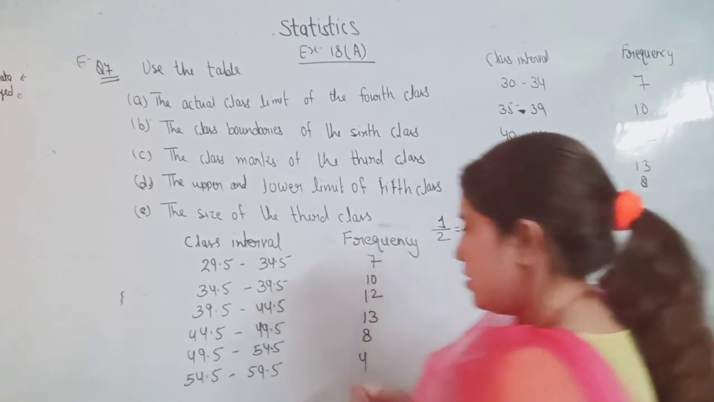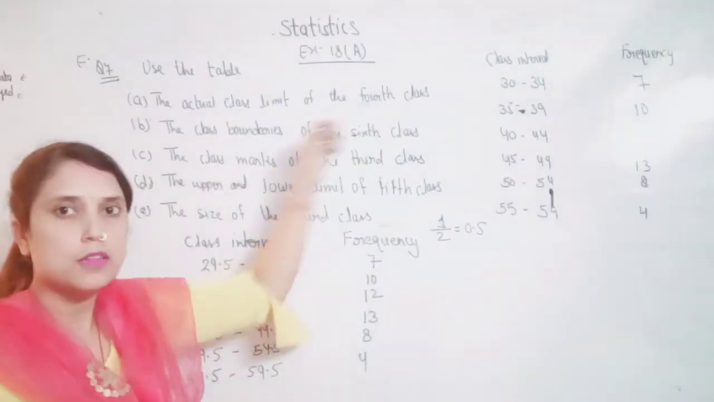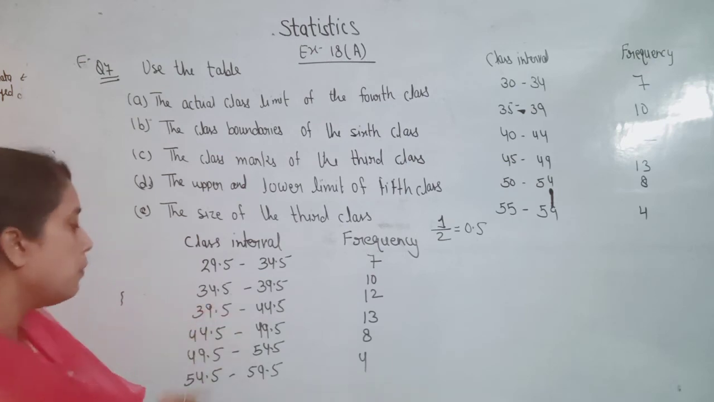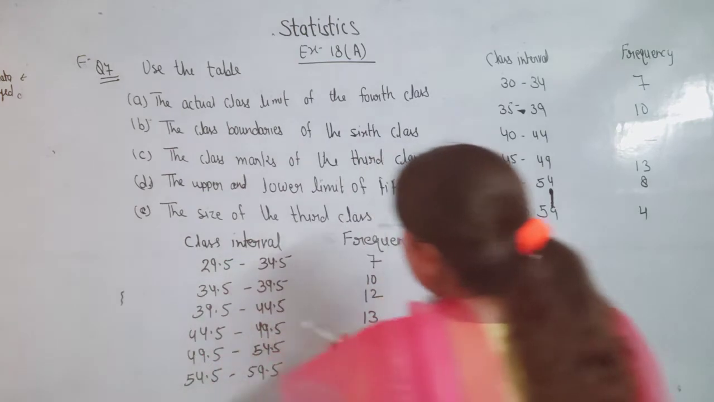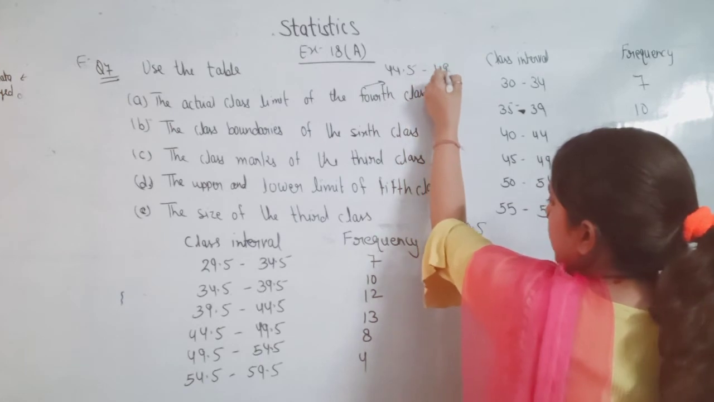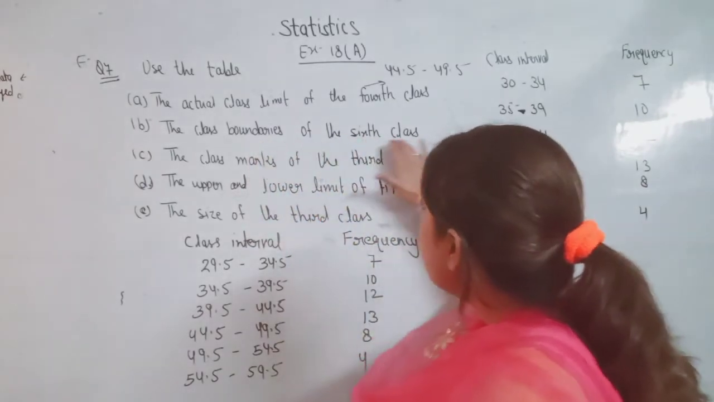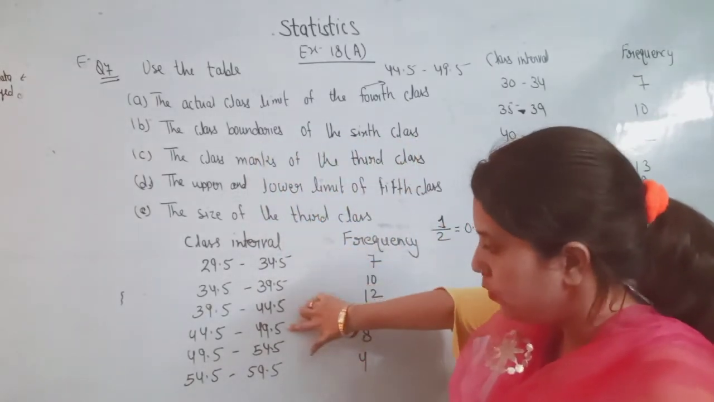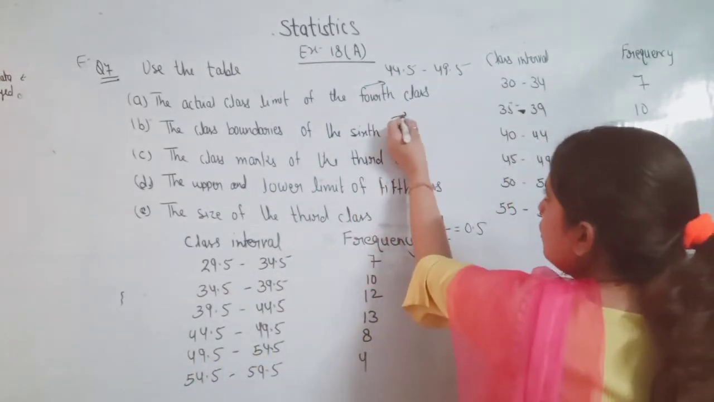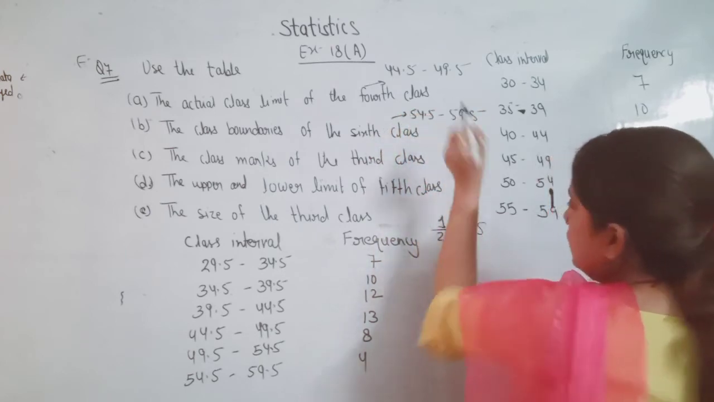Now let's read the question. The question says the actual class limit of the fourth class. The fourth class is first, second, third, fourth. The actual class limit is 44.5 to 49.5. So the answer of the first part is 44.5 to 49.5. Okay, the B part: the class boundaries of the sixth class. First, second, third, fourth, fifth, sixth. The boundaries of the sixth class are 54.5 to 59.5. This is the answer.